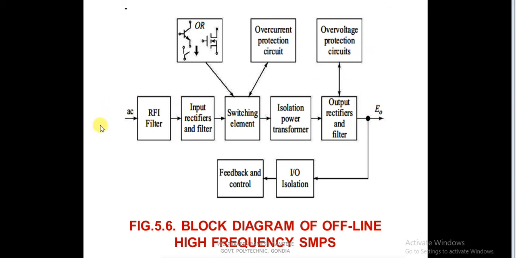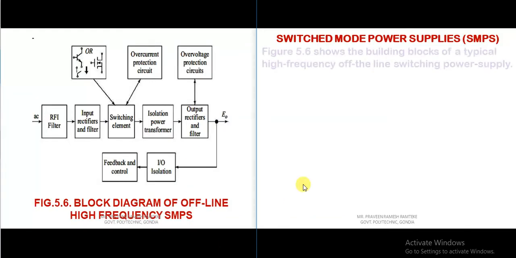The input is AC and the output is obviously DC, which we obtain by using the rectifiers. We can use controlled rectifiers here to obtain a better output and a good power factor. We will discuss the function of each block in detail.